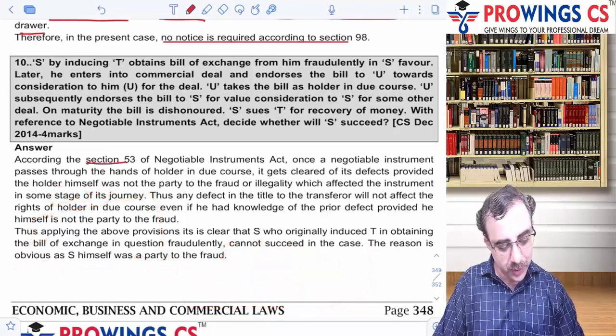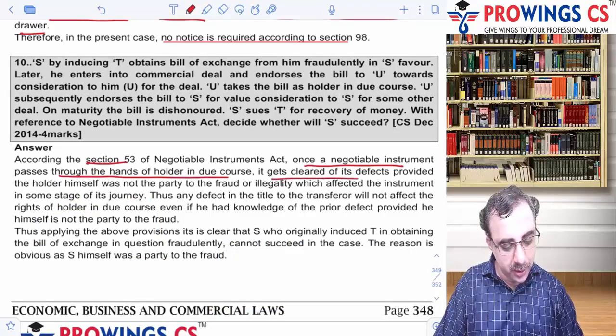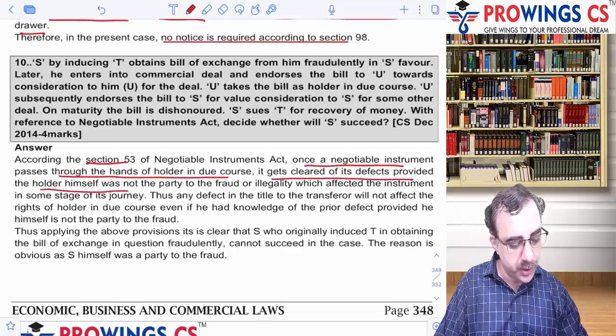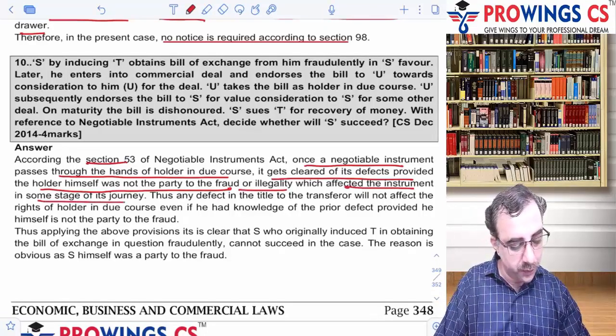Section 53. Once a negotiable instrument passes through the hands of a holder in due course, it gets cleared of the defects, provided the holder himself was not a party to the fraud. Okay, that's very important. Or the illegality which affected the instrument at any stage of its journey.